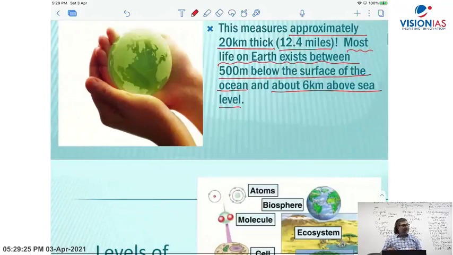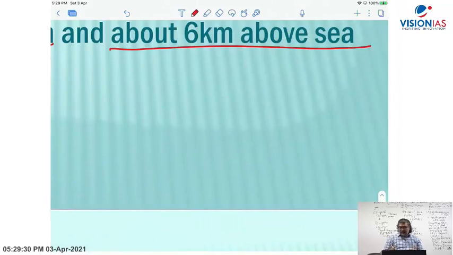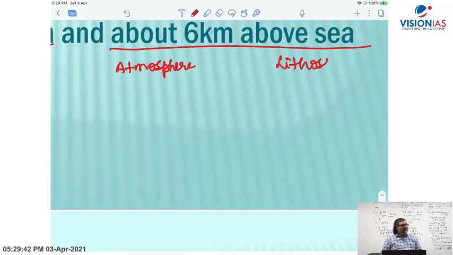So in this context we can simply say that we have the atmosphere, then the land mass, lithosphere, and then the aquatic bodies, both fresh water and ocean, hydrosphere.